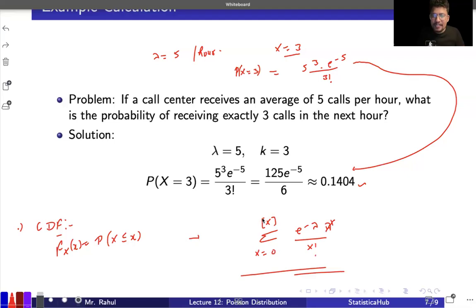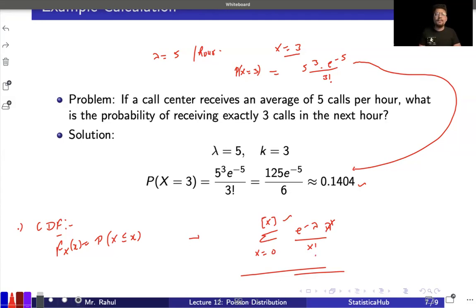Just focus on why I am writing the greatest integer function: because this is a discrete case, and if you go for maybe 3.5, it will count the probabilities of x equal to 0, plus x equal to 1, x equal to 2, and x equal to 3. It does not go beyond that. So we have to use the greatest integer function. Or if you simply write x, it will also make sense, because for any other value apart from 0, 1, 2 and so on, the probability will be 0, correct? So that's how you can write this part.